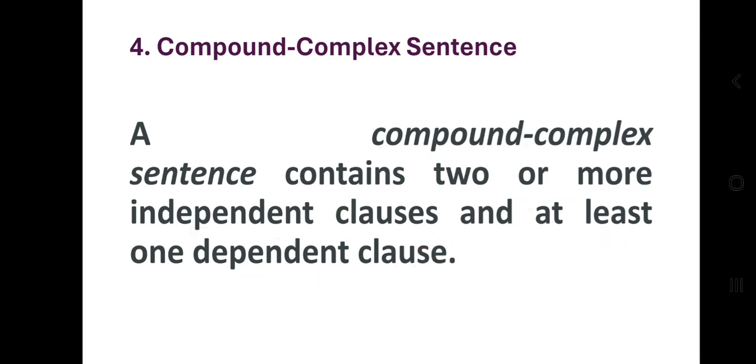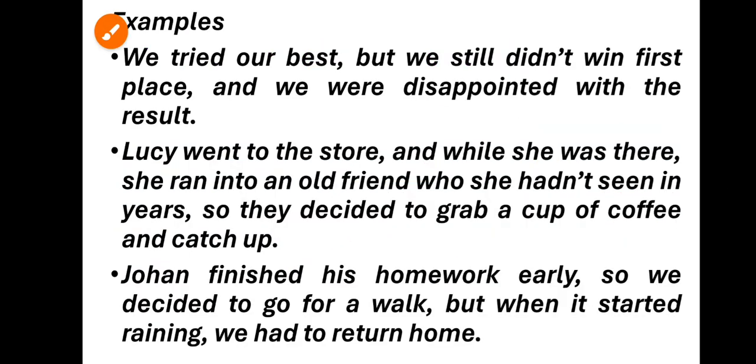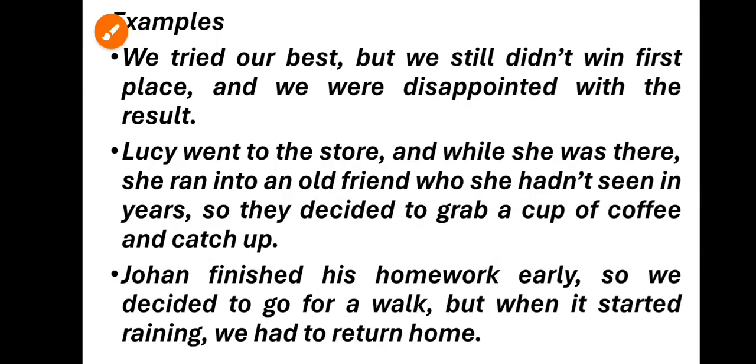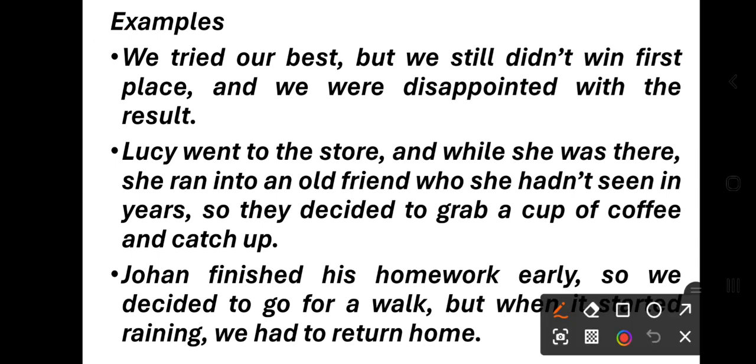Let us see the example. "We tried our best, but we still did not win first place, and we were disappointed with the result." Have you noticed that compound complex sentence examples are very big? Why? Because compound means at least two independent clauses, and then one dependent clause.